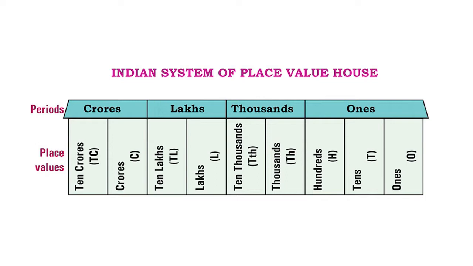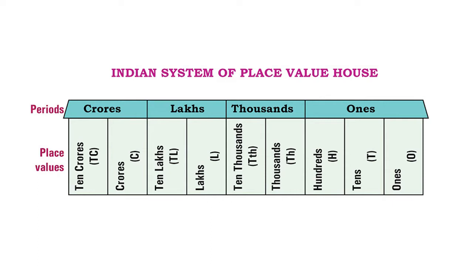If you have to go from the right side, you will see on the extreme right you have ones, tens, hundreds, thousands, 10,000s, lakhs, 10 lakhs, crores, 10 crores. This is how the place values are in the Indian system.